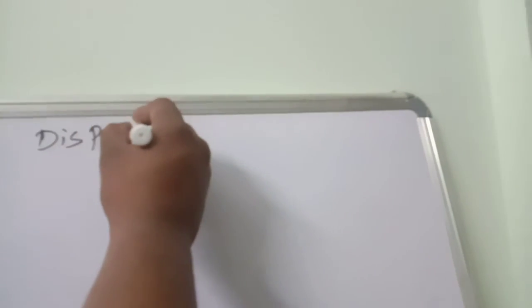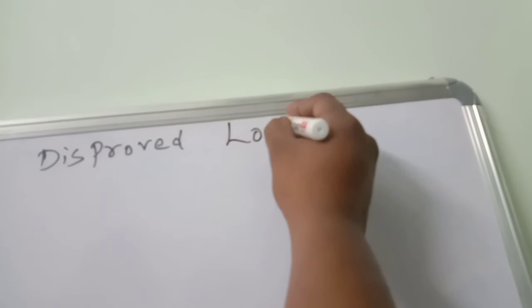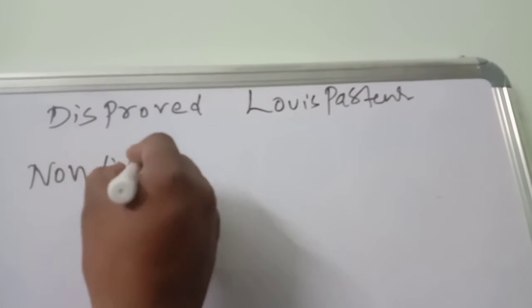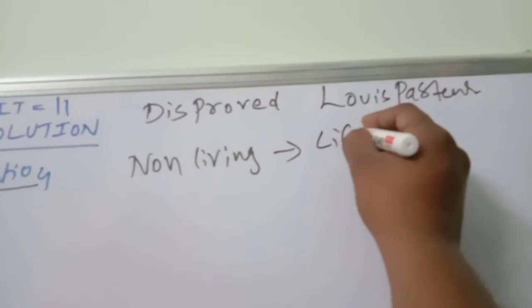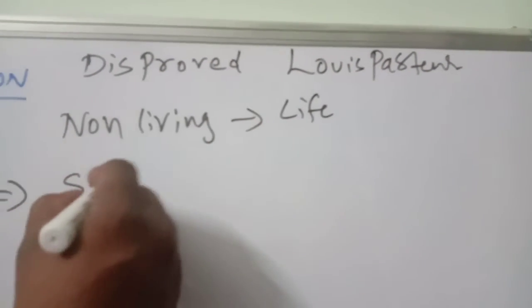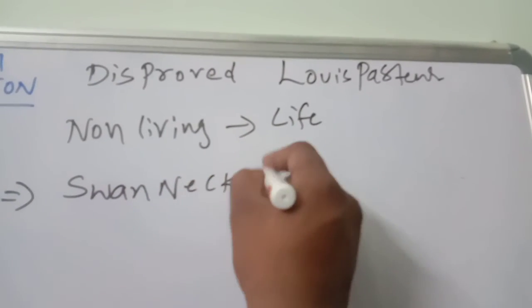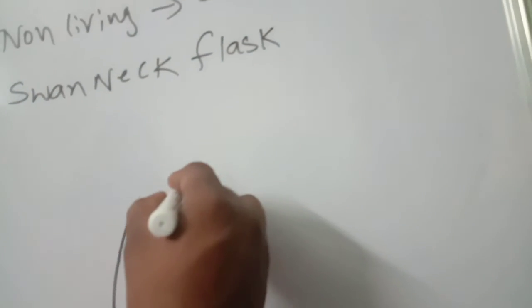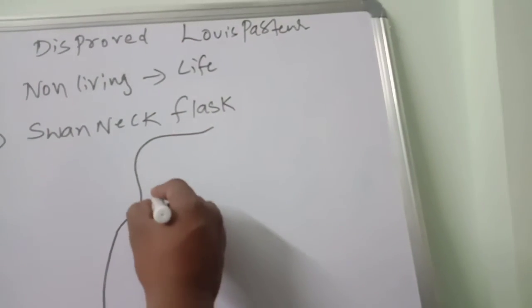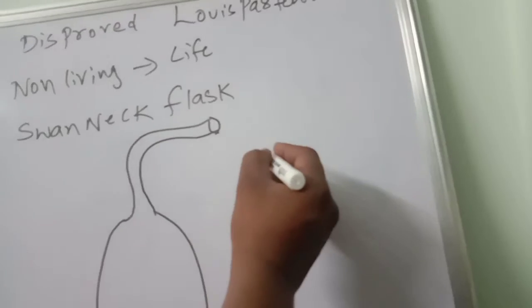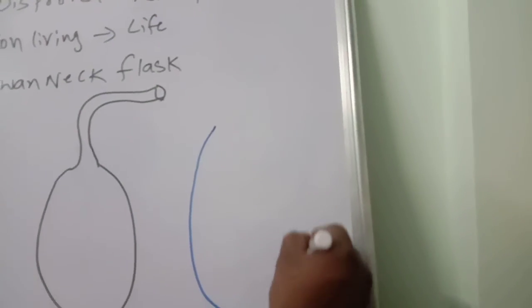abiogenesis, but this was disproved by scientist Louis Pasteur. How can the non-living give life? It's not confirmed. How? He used a swan neck flask. You see the swan neck flask. Suppose this is the flask, and the neck will be like this, swan neck. This is the flask.